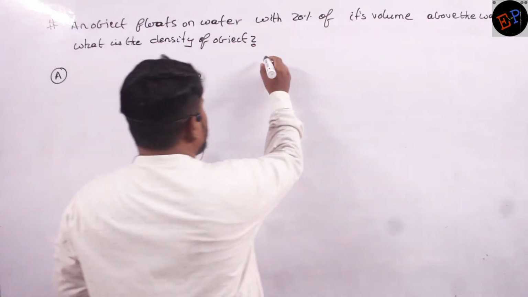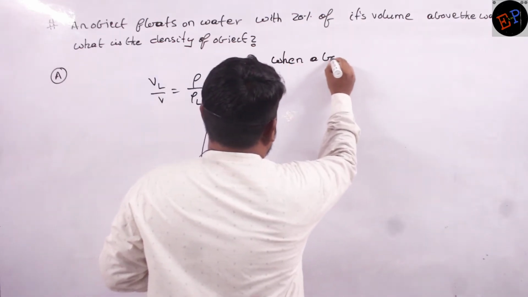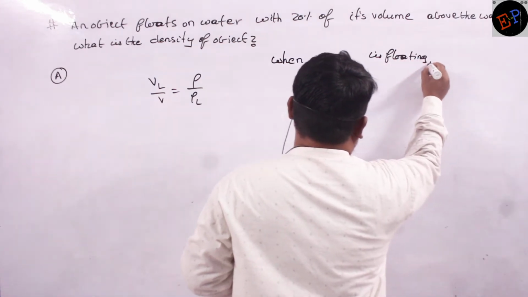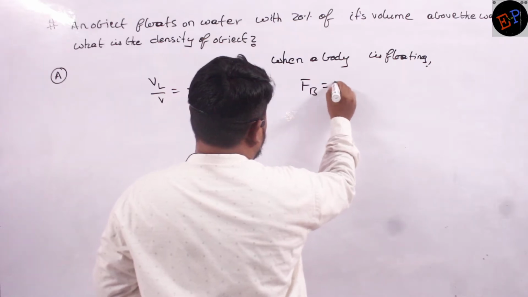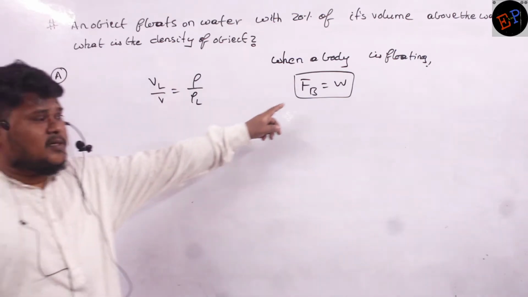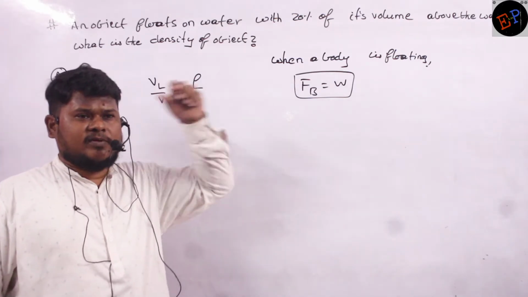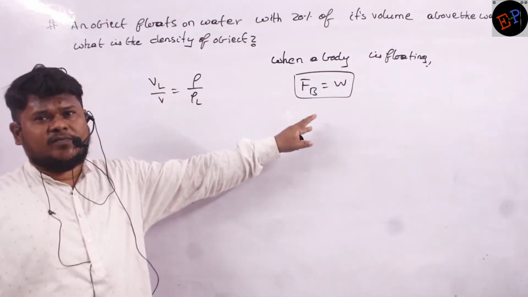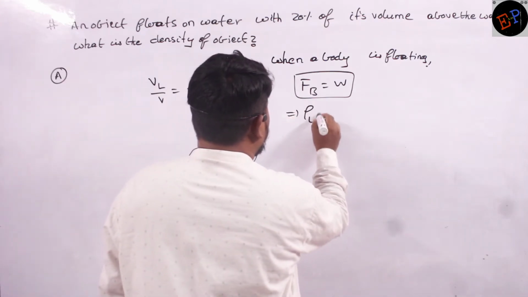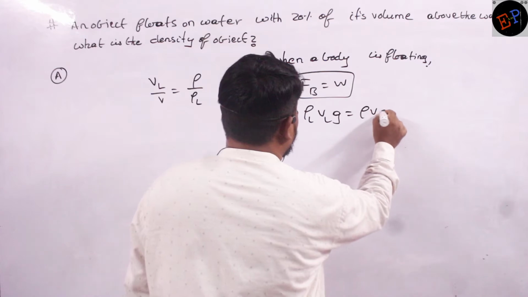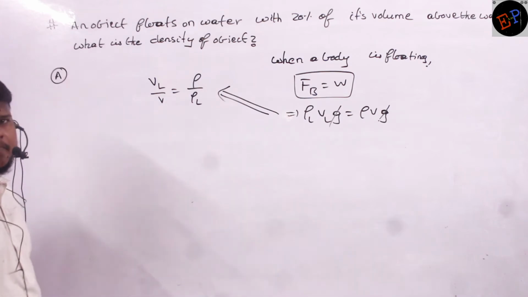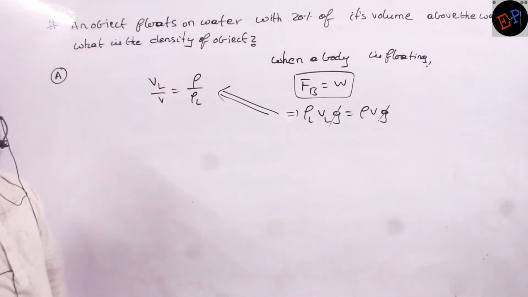When a body is floating, once again I will explain. The force of buoyancy acting on the body and the weight of the body, both of them are equal. A body floats only in this condition. Weight is acting downwards, force of buoyancy is acting in upward direction. Only when both of them get balanced with each other can a body float. Force of buoyancy is rho L VL G. Weight of the body is rho V G. G and G get cancelled. So then I will get this relation. Whenever a body is floating, definitely you can write this relation.